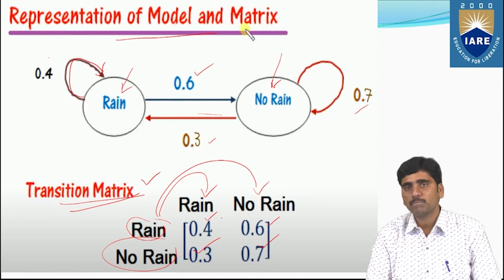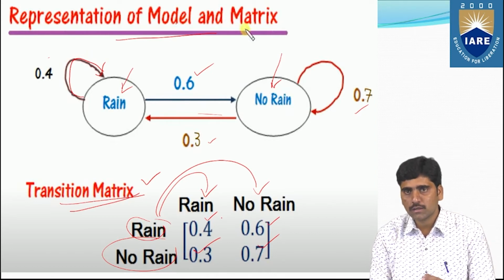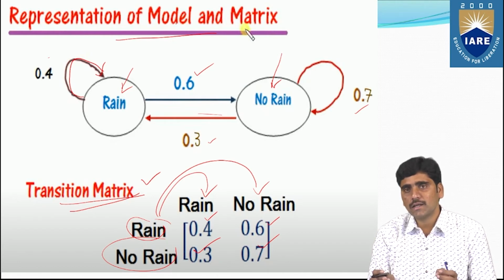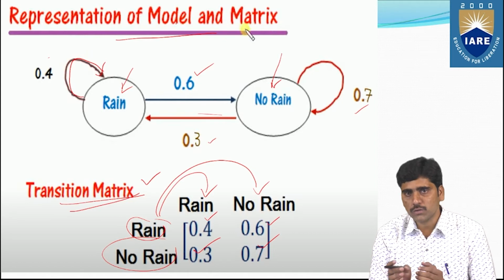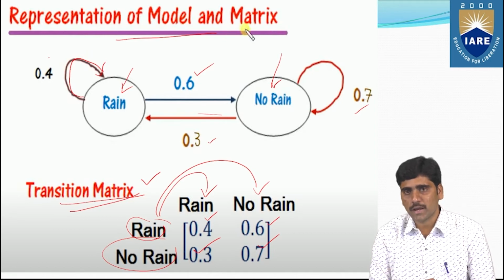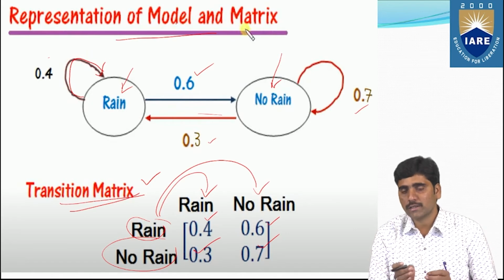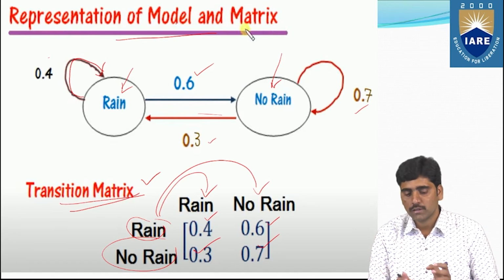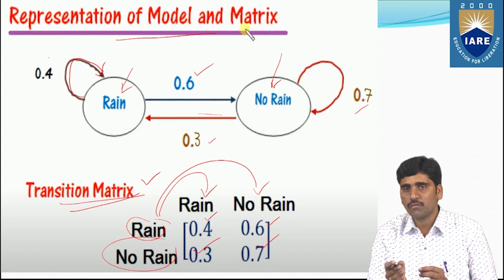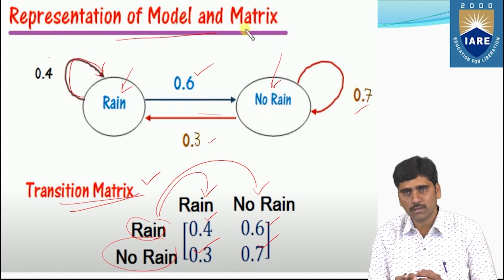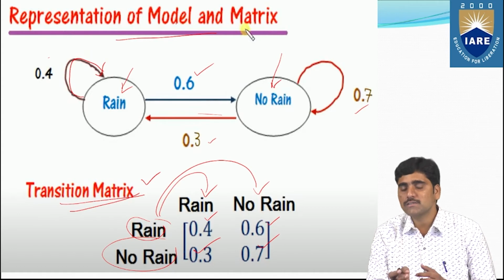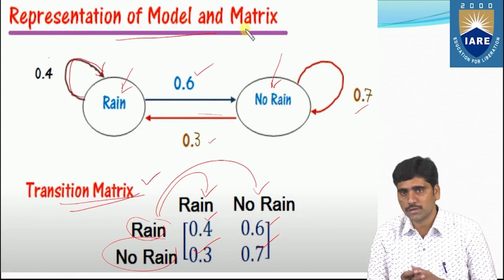In the same way, you can take the states and the probability values, and with those states and transition probability values, you construct the matrix. That matrix is called the transition matrix. A matrix always has rows and columns, right? The rows and columns represent the states for today and the states for tomorrow's decisions.